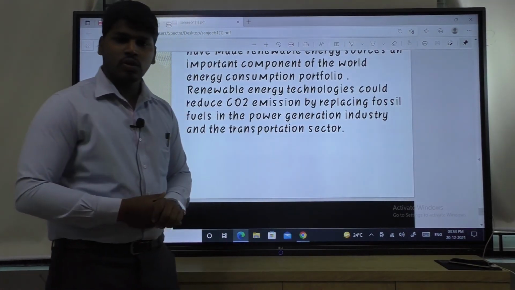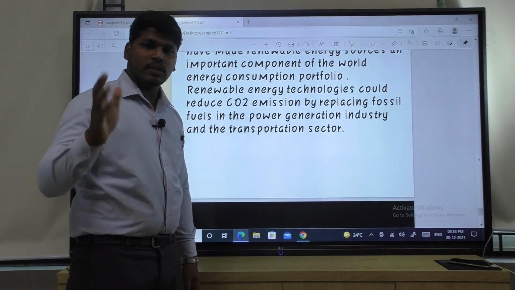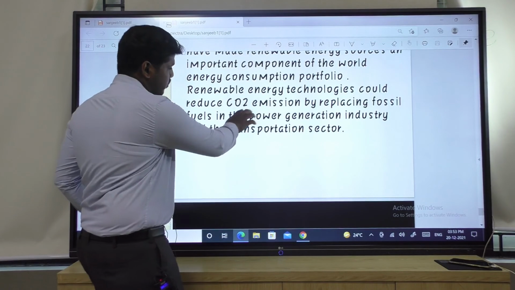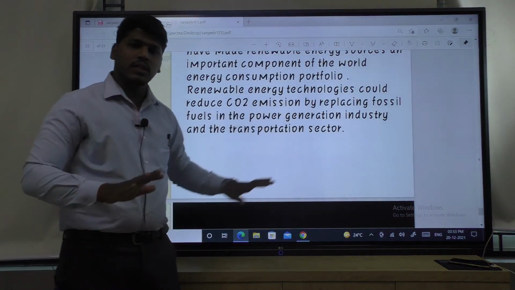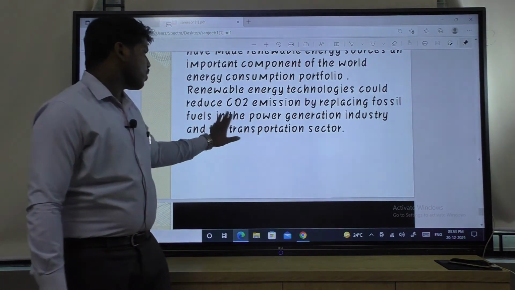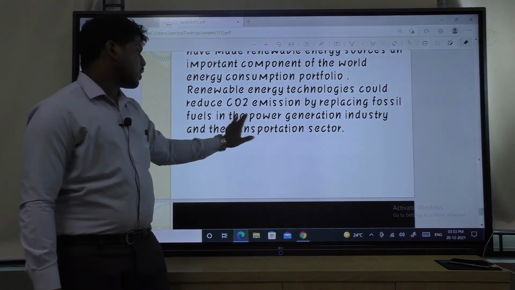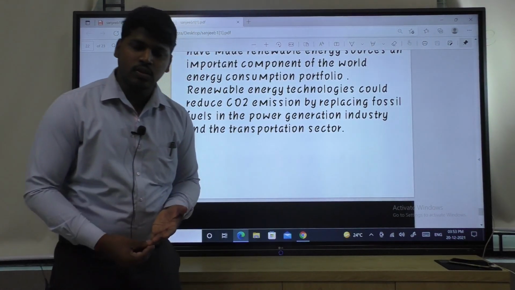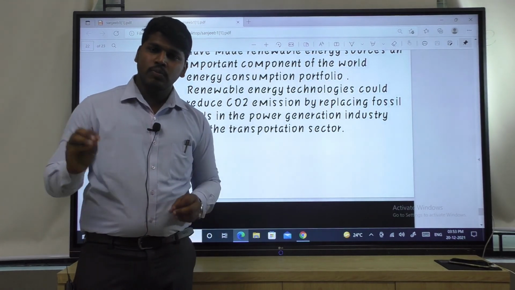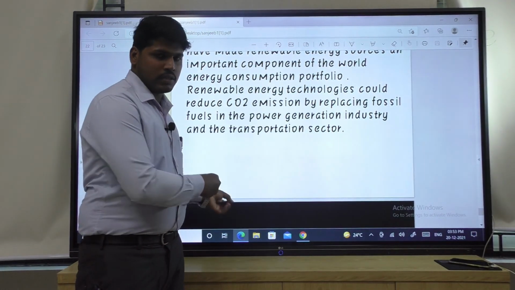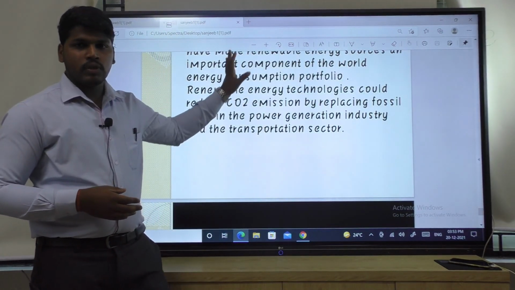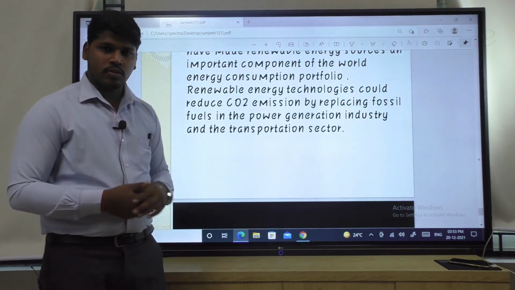You know, it will not produce any CO2. As it is not burning for the production of energy, there will be no CO2 emission. That means environmental pollution will not be there. Okay. So by replacing fossil fuel in the power generation industry and in the transportation sector, it will totally replace the fossil fuel. So we have to consider it, we have to use the new technologies for maximum use of renewable energy. Okay. Thank you.